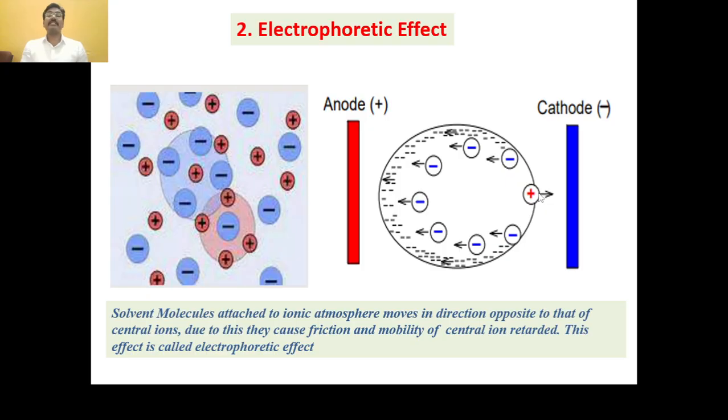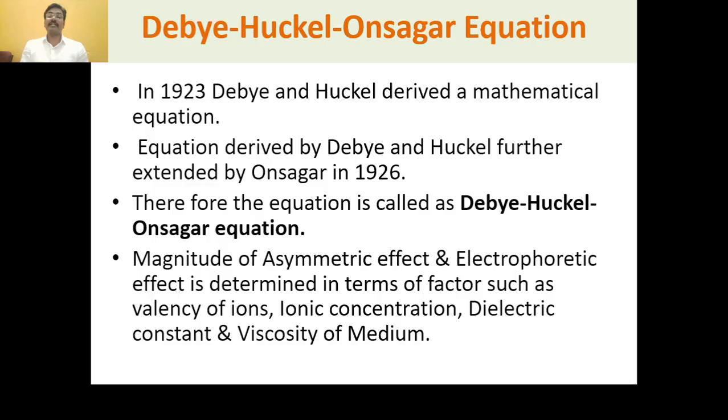This effect is called the electrophoretic effect. So the solvent molecules attached to the ionic atmosphere move opposite to the central ion, cause friction, and retard the mobility of the central ion.